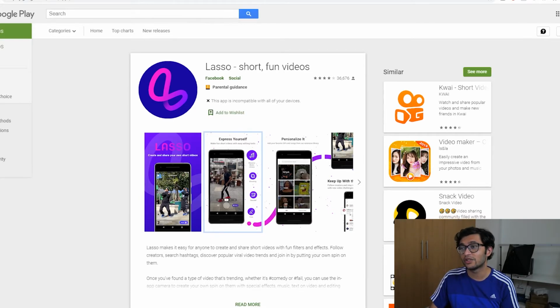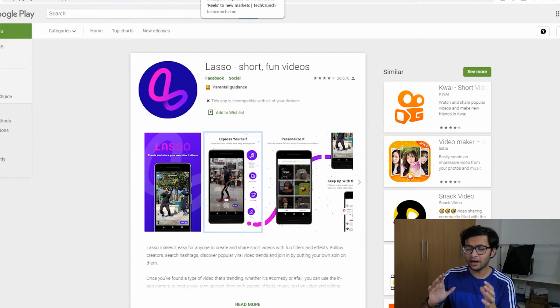But I really think Lasso as well as Reels have the potential to at least serve as competition, if not take over TikTok, because TikTok in its sole essence is just one application that's doing a phenomenal job of spreading social media awareness, etc. And yes, there is a good side to TikTok, there's a bad side to TikTok, but if you focus on the good side and look at the good creators, and maybe those might not be in abundance in India, for example, but there are certainly some really nice creators over on TikTok as well, and for them to branch out to all of these different platforms could only mean good things for them, because they now have an audience on all three platforms, and in the future they can avoid what's happened to people who have been primarily focusing on TikTok, which is the fact that they've lost all of their audience in a single clip.